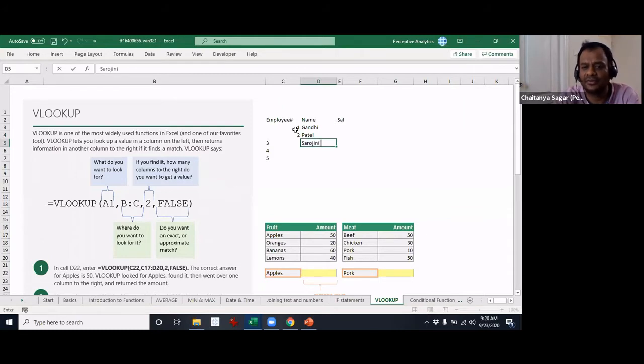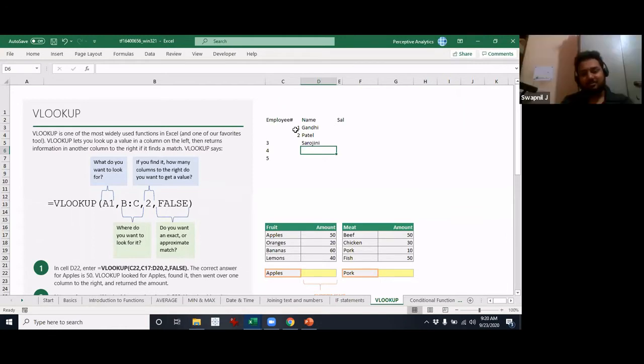Sarojini Naidu. What else? Someone from Tamil Nadu? Freedom fighters from Tamil Nadu? And one from Delhi. Chandrasekhar Azad. Azad, okay.